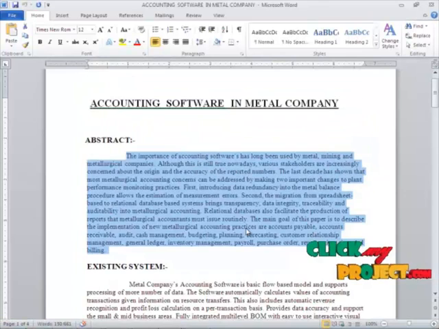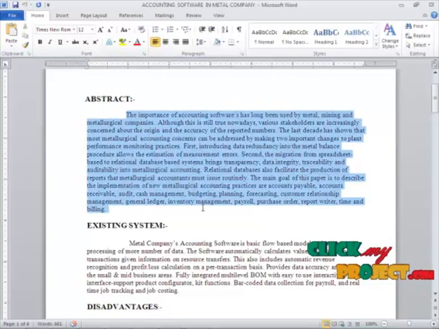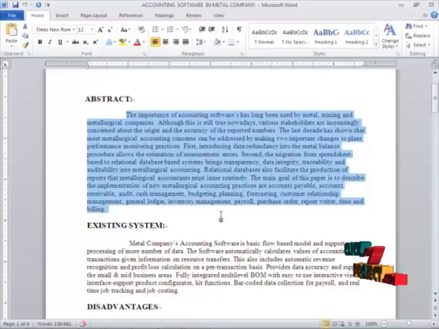The title of the project is Accounting Software in Metal Company. The objective of this project: the importance of accounting software has long been used by metal mining and metallurgical companies. Although this is still true nowadays, various stakeholders are increasingly concerned about the origin and the accuracy of the reported numbers. The last decade has shown that most metallurgical accounting concerns can be addressed by making two important changes to plant performance monitoring practices.